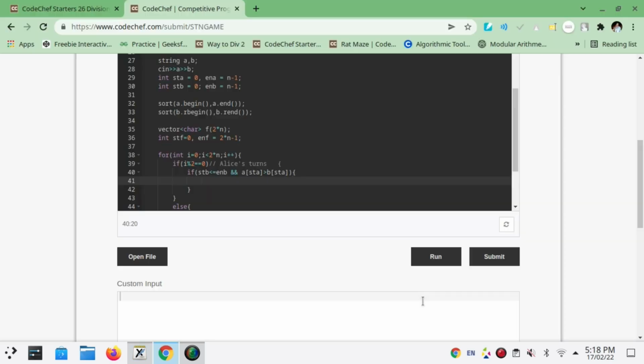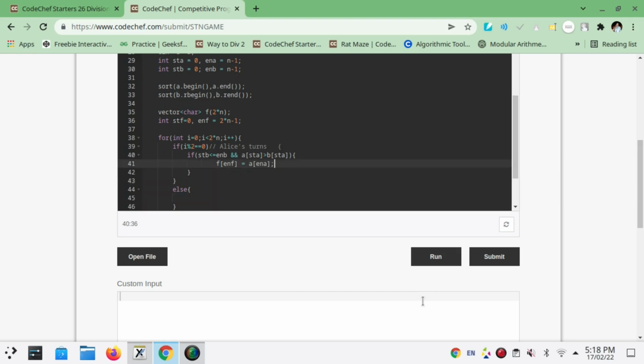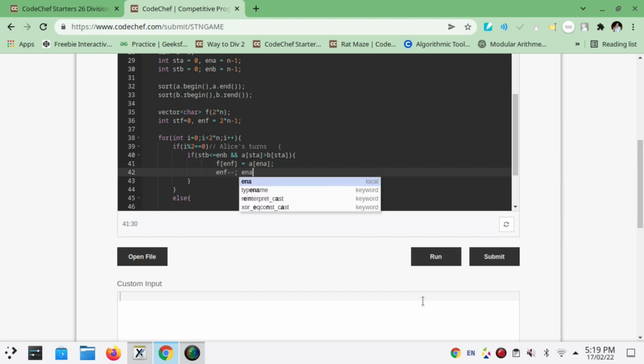Okay, so then F of ENF will be A of ENA. It means that ENF just represents the ending of the final F vector. Then we will decrement both of them, ENA minus minus.